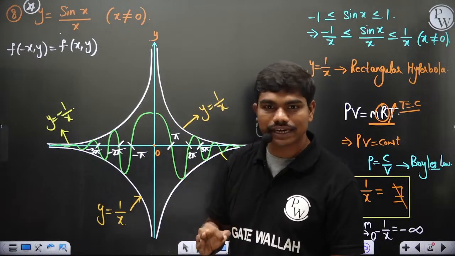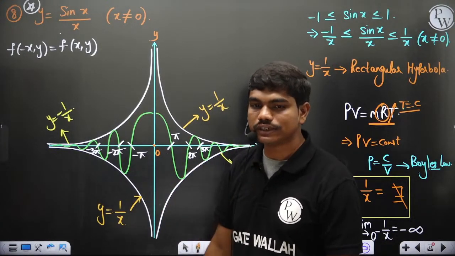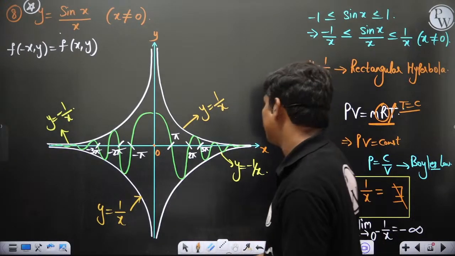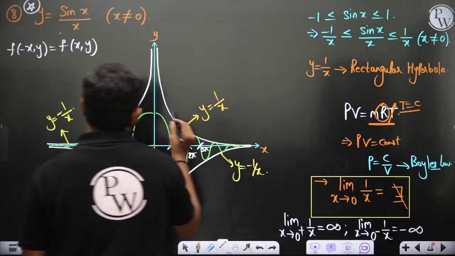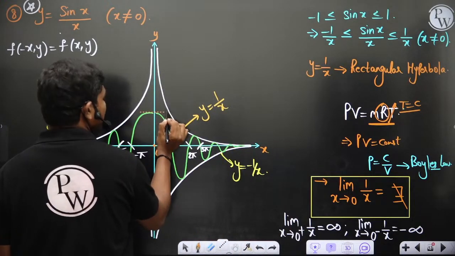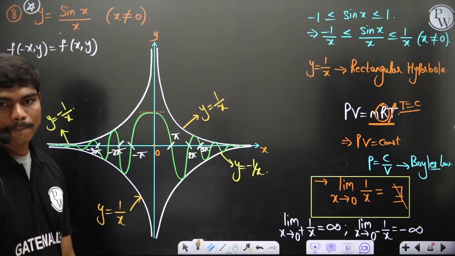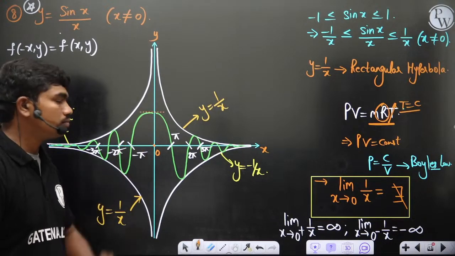I'm not telling exactly, but somewhere around x equal to 0, it has the maximum value, and you will find out the maximum value. Does anyone know what this maximum value is? Let's say, for example, here it is coming up to be maximum almost. Can anyone tell me what is this value? What is this value?